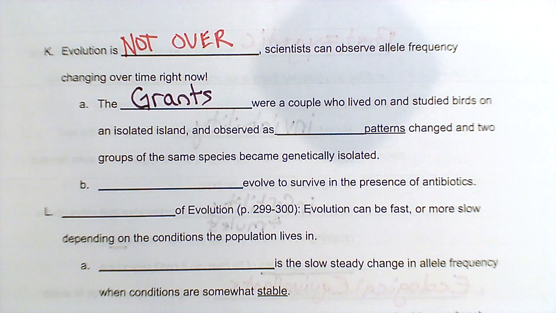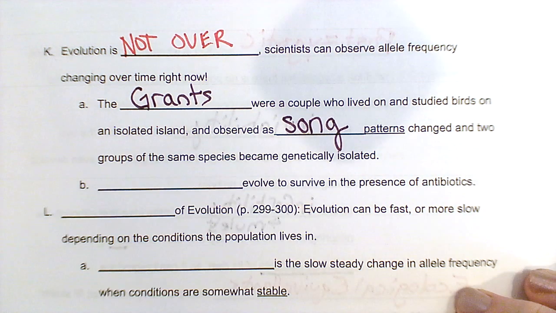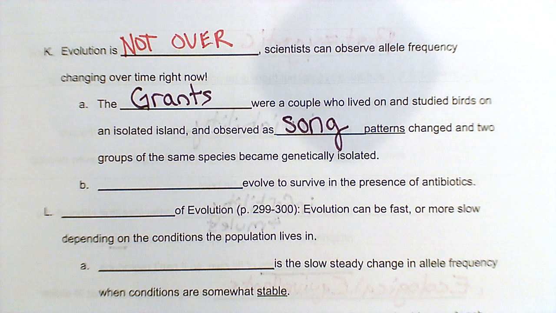And they observed closely their bird songs, the bird's behavior, and again, there was just this one species of finch that they were really, really following. And they observed that song patterns started to change. Okay, kind of a new bird showed up on the island, started crossbreeding with a few of the other birds, and we developed two distinct groups who liked different songs.